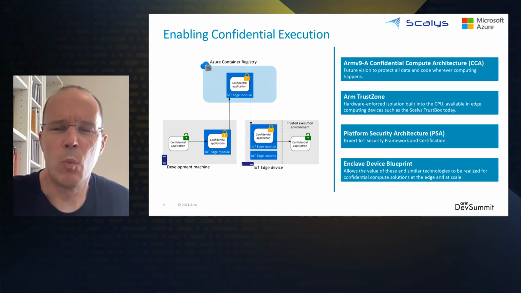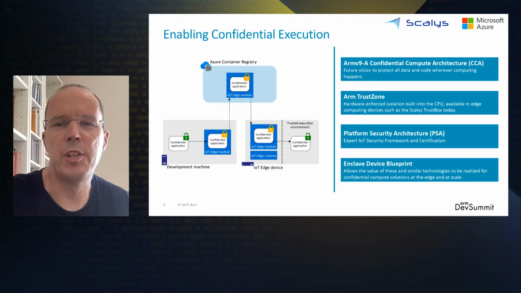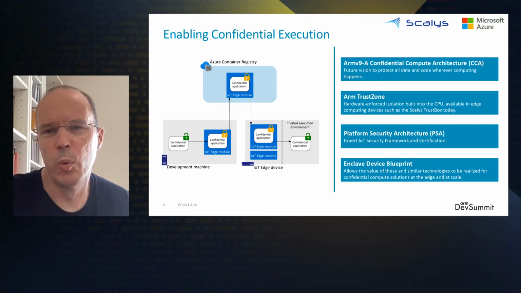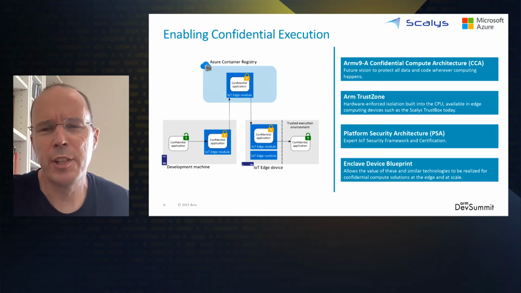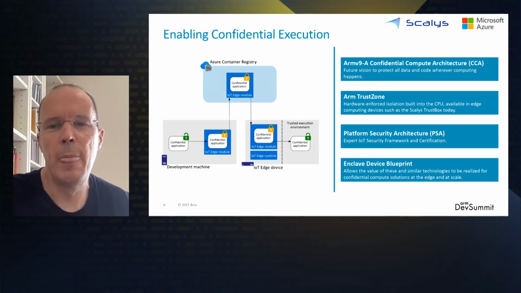But if we want to look specifically at what is available in devices today, then there is also the ARM TrustZone technology, which is hardware-enforced isolation that is built into the CPU, and which is available in devices such as the Scalys TrustBox Edge 201, which is the device that we're showcasing today. And then alongside processor architecture, there is also Platform Security Architecture, which is a framework that governs and ultimately certifies our overall system design, ensuring a hardware root of trust and an assessed set of best practices to ensure security in depth from the chip all the way to the application.